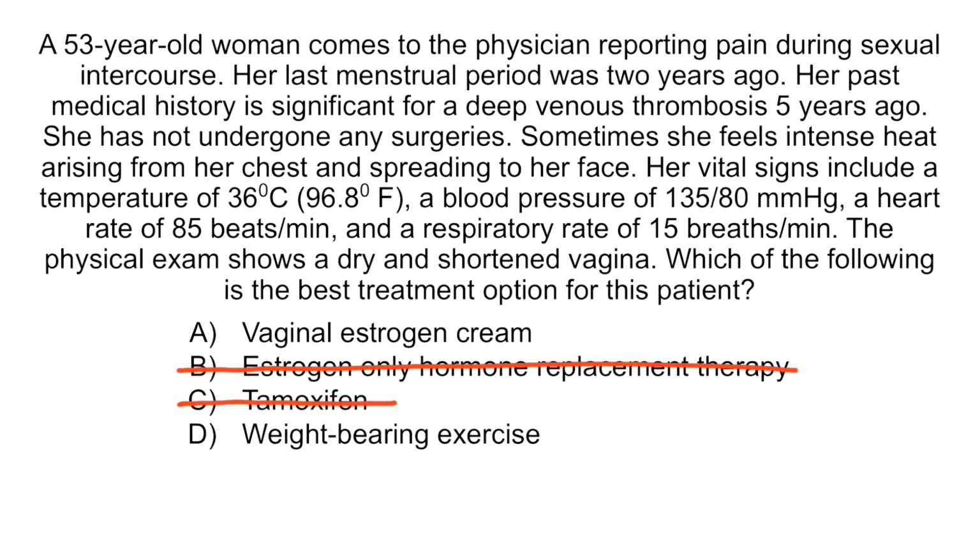Option C, tamoxifen, is also incorrect because this is indicated for the prevention and treatment of estrogen receptor positive breast cancer rather than for menopause. Additionally, tamoxifen can exacerbate hot flashes, predispose this patient to another episode of a DVT, and increases her risk of endometrial adenocarcinoma. Finally, option D, weight-bearing exercise, is incorrect because although it's recommended to prevent osteoporosis in postmenopausal women, weight-bearing exercises is not effective for vaginal atrophy, which is what causes dyspareunia, and this is the main complaint of this patient. So again, the correct answer is A, vaginal estrogen cream. And that concludes our lecture on the menstrual cycle and menopause.